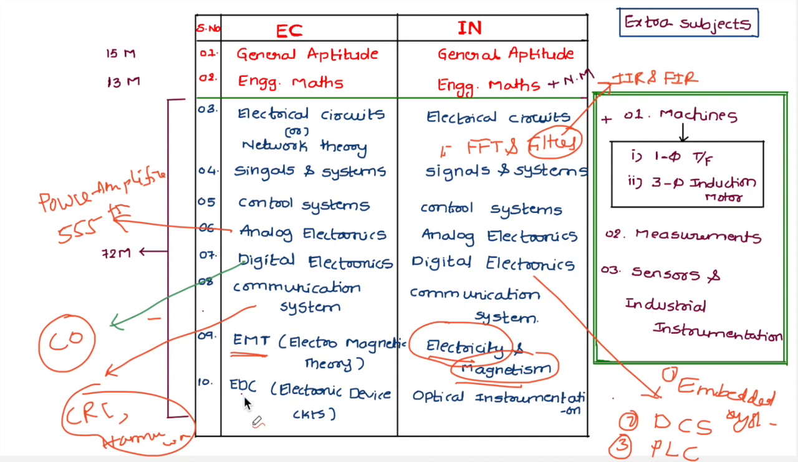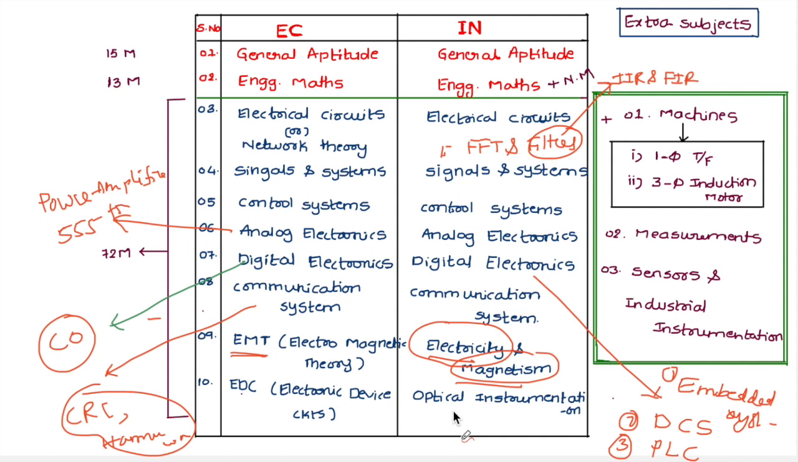And when it comes to EDC, electronic device circuit, these people are having semiconductor physics as well as diodes and transistors and MOSFET. IC fabrication is removed for this year, okay.